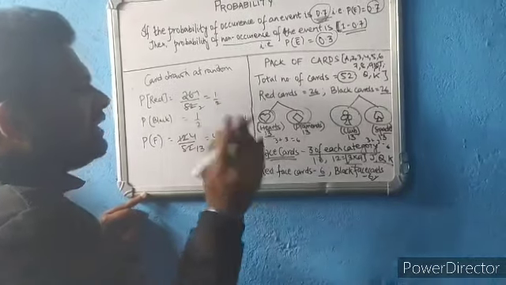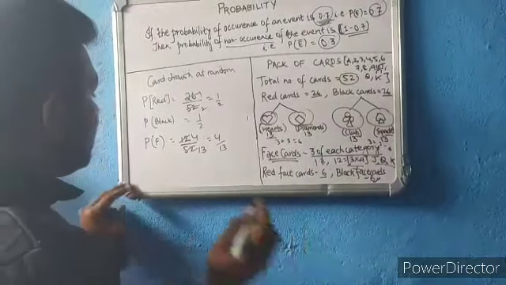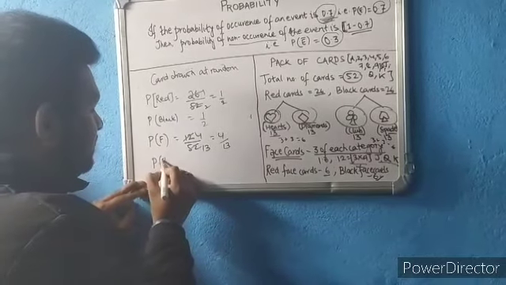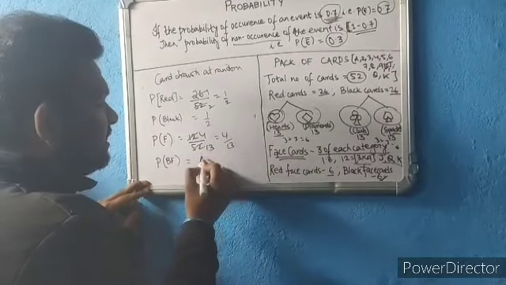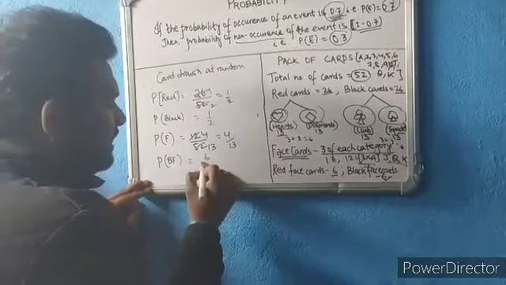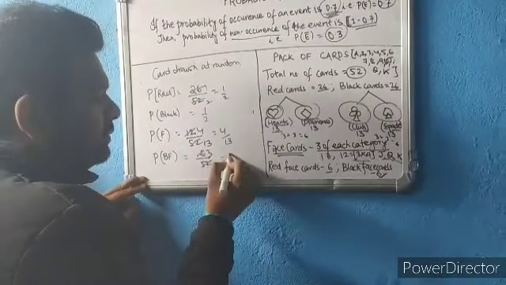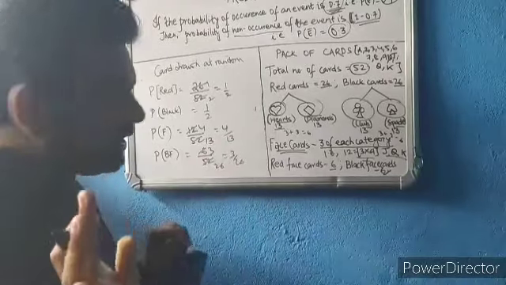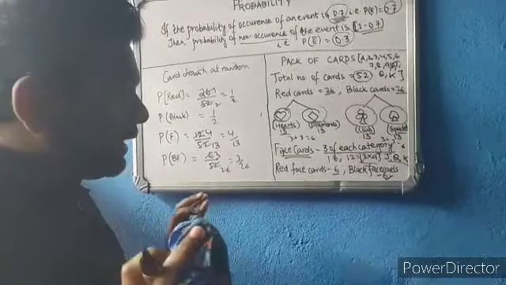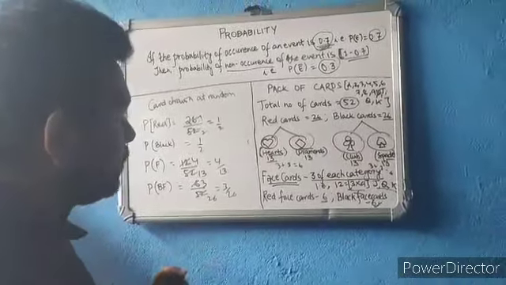Is it okay? Similarly, if I ask you, what is the probability of getting a black face card? So how many black face cards are there? 6. 6 by 52. So it will be 3 by 26. It's very simple. Are you getting my point? Hope this is clear. Hope I am able to explain you all properly.